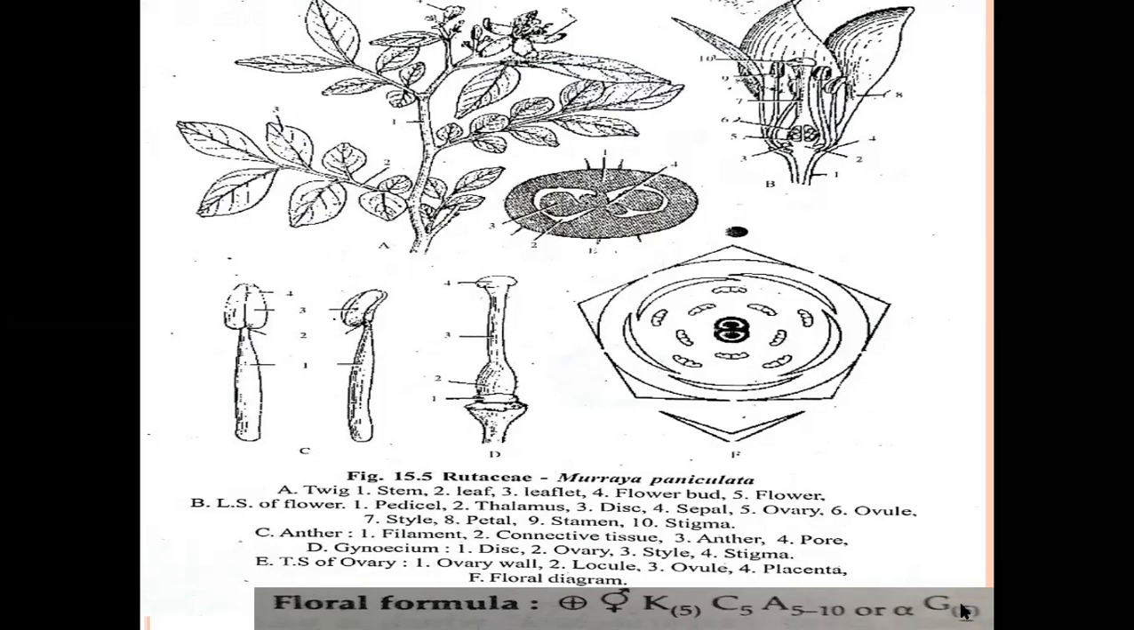Below the G, below the 5 or 2 or 4, one line is given. The line indicates a superior ovary. These are the vegetative characters and floral characters of the Rutaceae family.